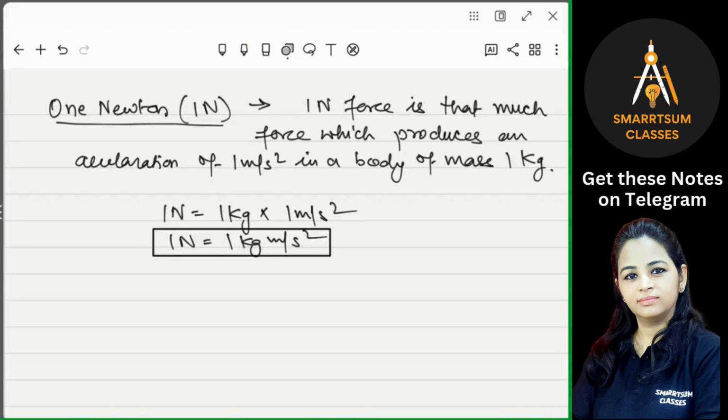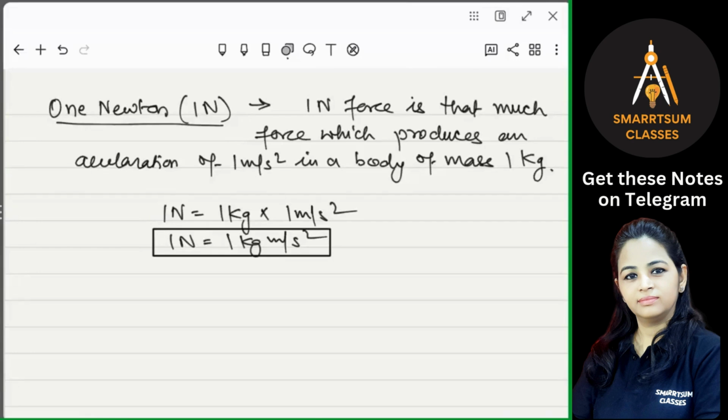Okay, and the magnitude of this force acting on the body is always equal to the product of the mass of the body and the acceleration of the body. अब ये जो external force है वो किसके equal है? M into A के, mass of the body into acceleration produced in the body, right? That will be the magnitude of the force. Why are we saying magnitude?